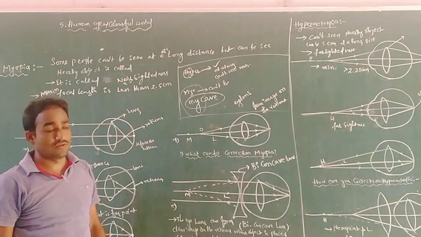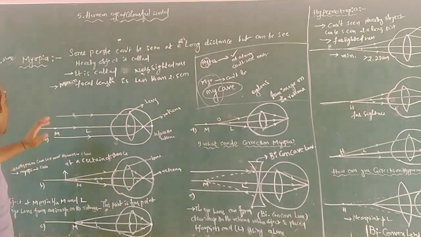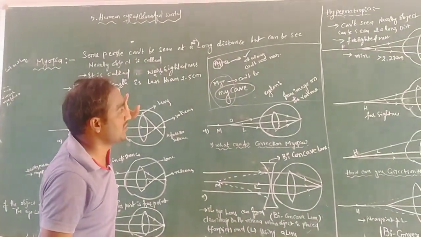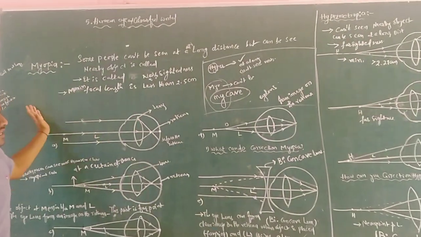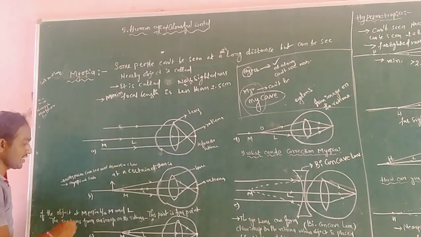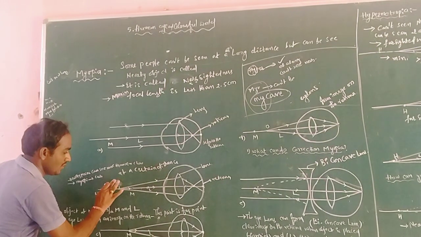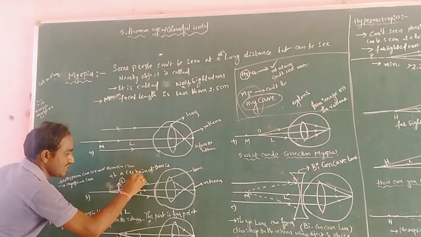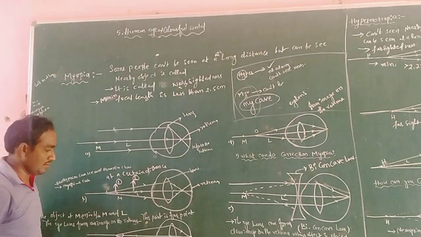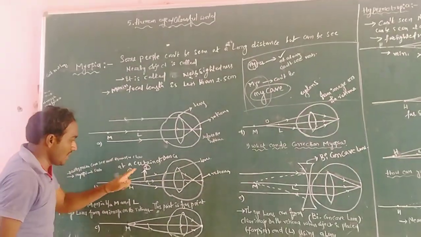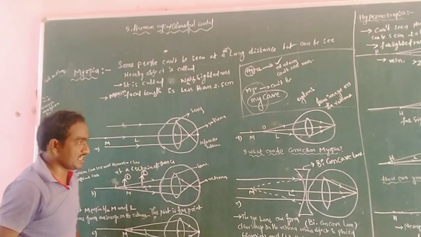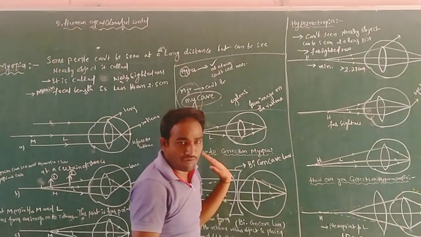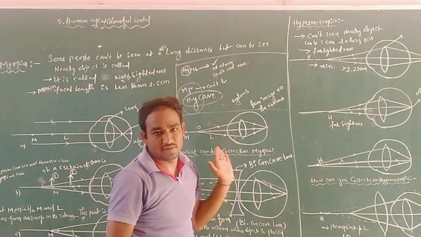So this is the topic of myopia and hypermetropia. What is the difference between the two? In myopia the object is at M, in between the far point and the least distance of distinction, but in hypermetropia the object is beyond the near point. That is the difference.